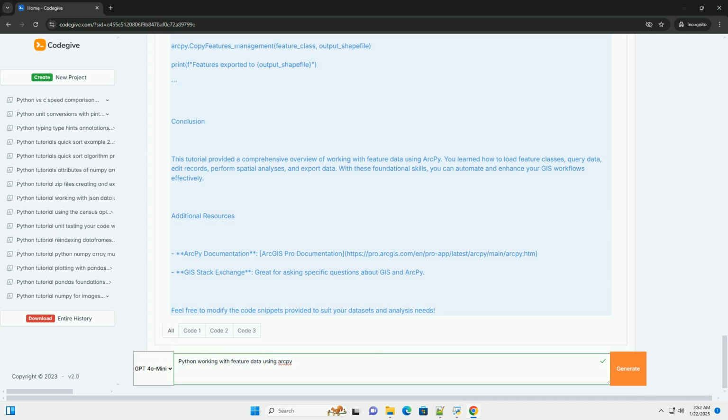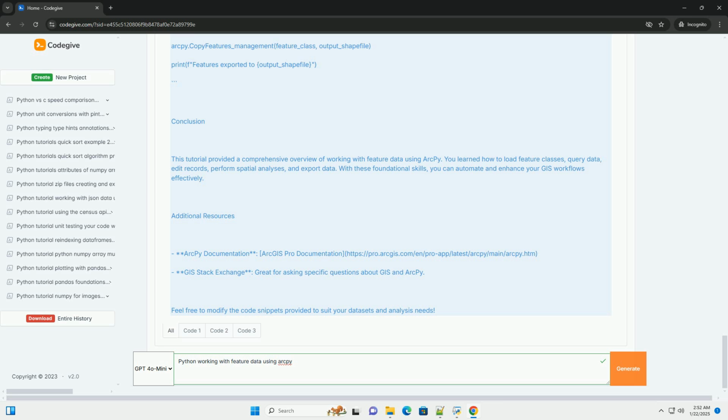3. Querying feature data. You can use search cursor to iterate through features and retrieve their attributes. 4. Editing feature data. You can use insert cursor and update cursor to add or modify features. Adding features. Updating features. 5. Performing spatial analysis. Arcpy provides functions for spatial analysis. For example, you can perform a buffer operation. 6. Exporting feature data. You can export your modified feature class to a new file or geodatabase.